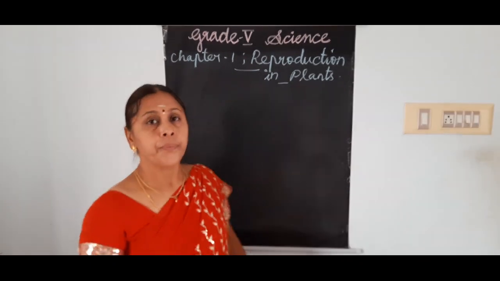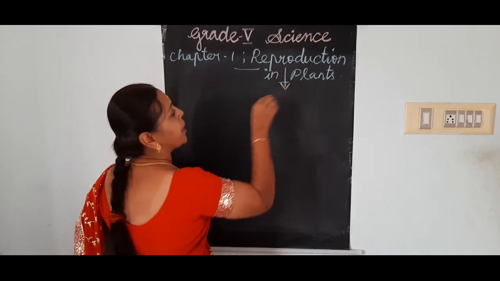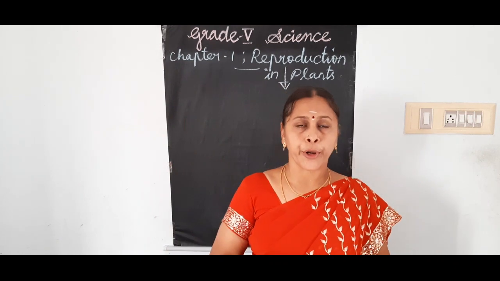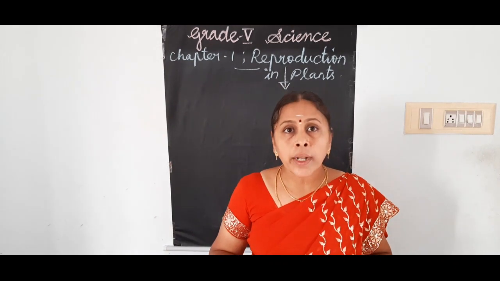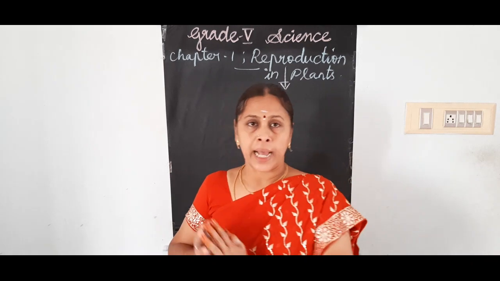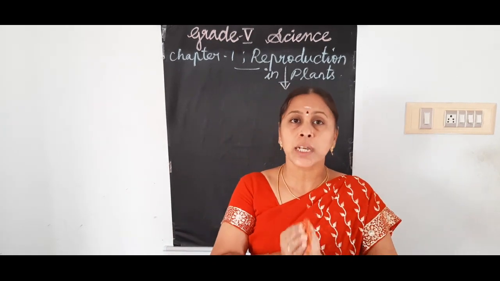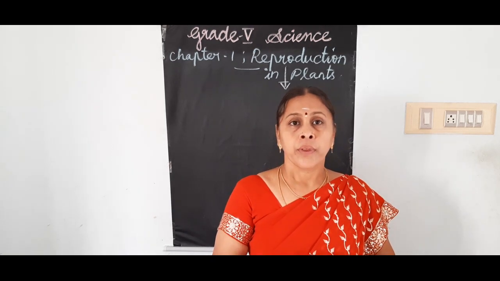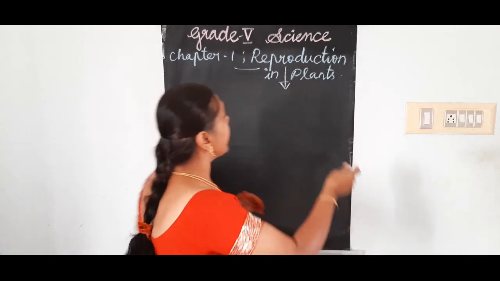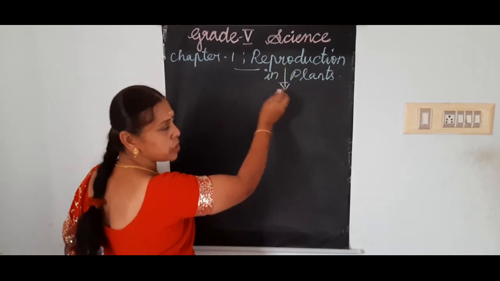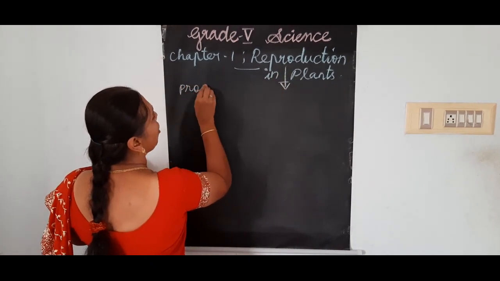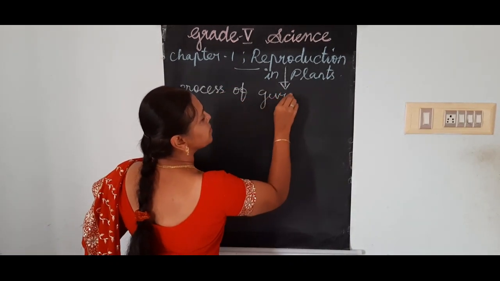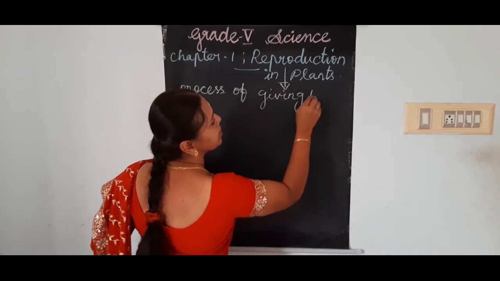Now we are going to see this reproduction. First chapter. What is reproduction? I said plants also reproduce. Reproduce means producing new plants. In plants, generally what is reproduction? Process of giving birth to young ones. Generally, reproduction means process of giving birth or producing.